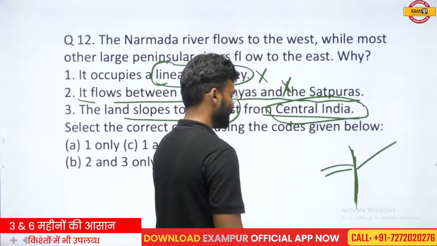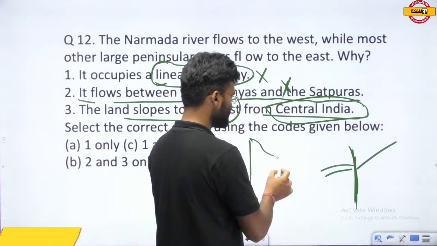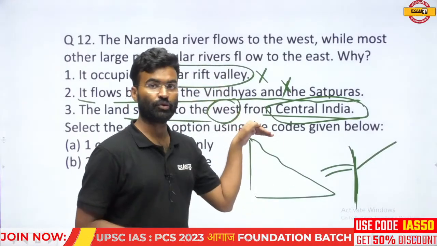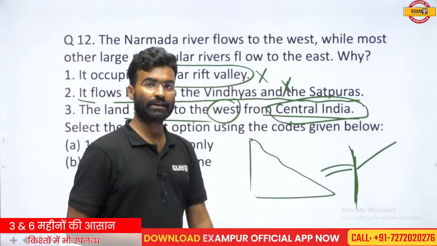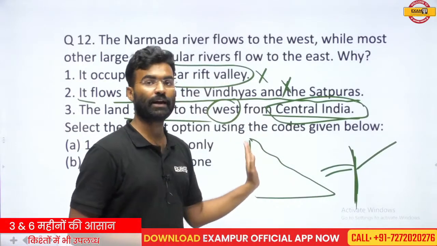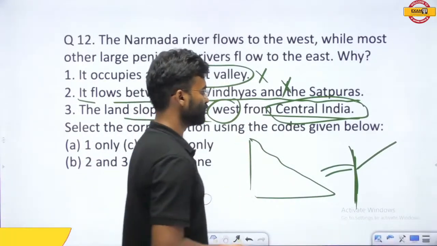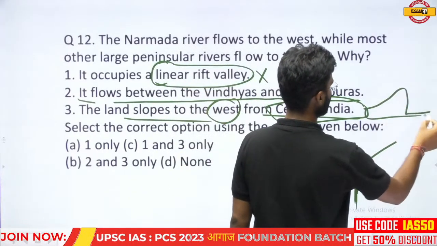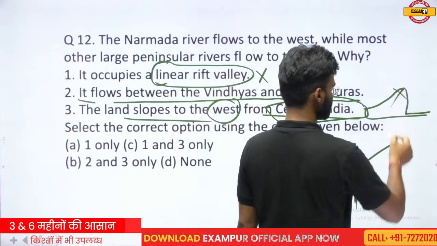This is not wrong. The Western Ghats are located here and this type of slope is found in India. But such a condition is not located on the Indian peninsular part. So this is also not correct.